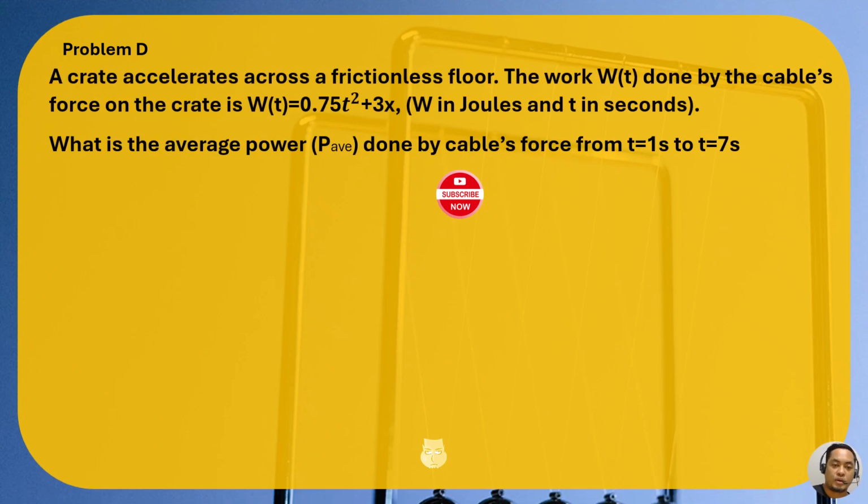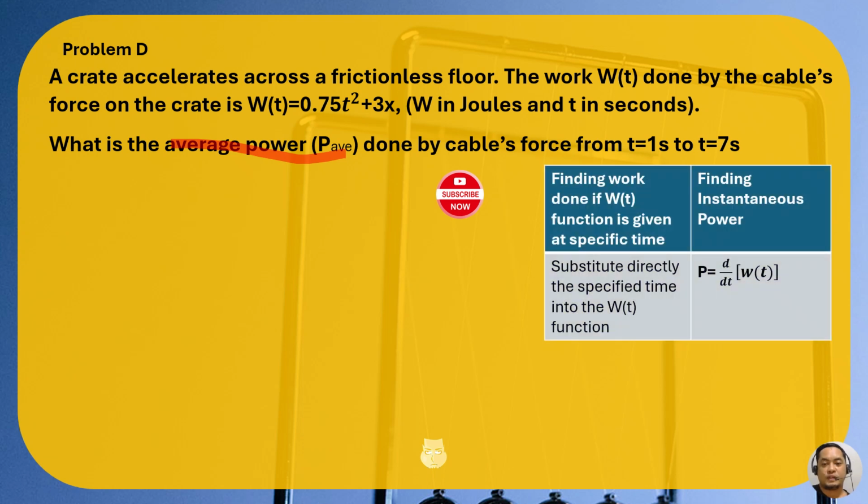What is the average power? Let's have first the average power done by the cable's force from 1 second to 7 seconds. If you could still recall, when we want to find work and the work with respect to time function is given, you have to substitute the specified time directly into the function. So substitute 1, and another task is to substitute 7 to our function.